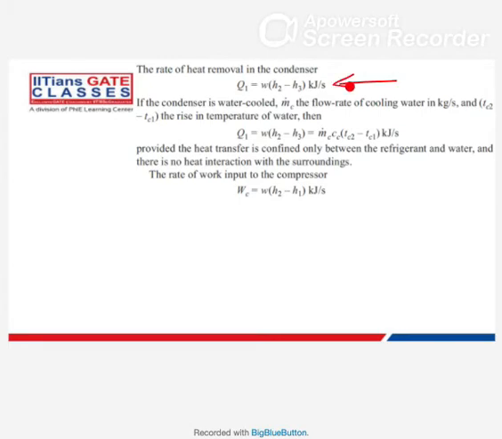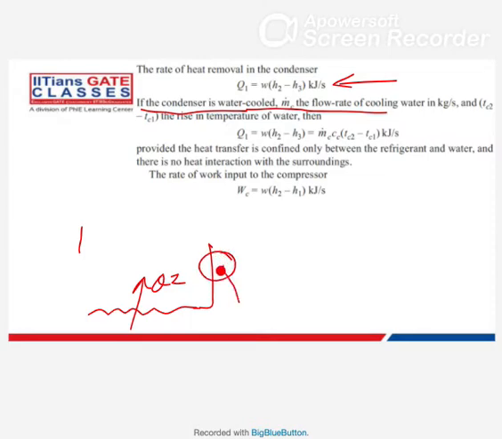So this is the formula. You know it now, not much explanation required here. Now, the condenser may be water cooled. Let's say we have this evaporator, then this compressor, then this condenser.